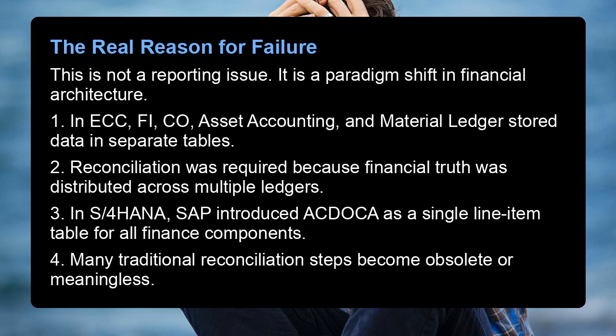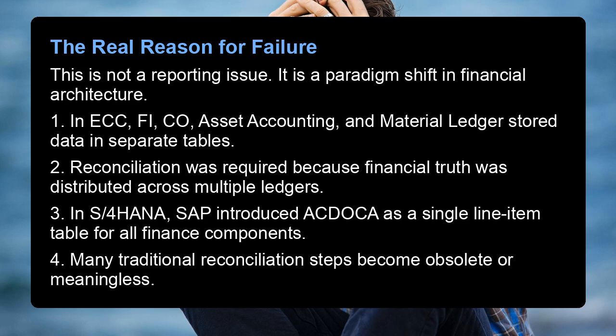1. In ECC, FICO, asset accounting, and material ledger stored data in separate tables. 2. Reconciliation was required because financial truth was distributed across multiple ledgers. 3. In S/4HANA, SAP introduced ACDOCA as a single line item table for all finance components. 4.